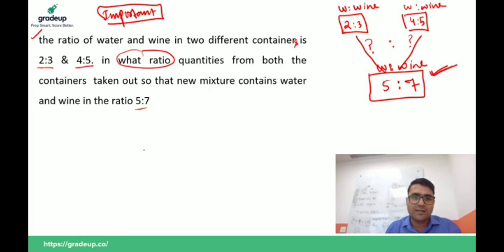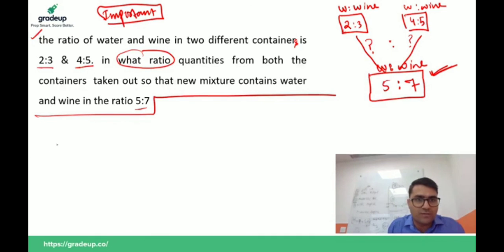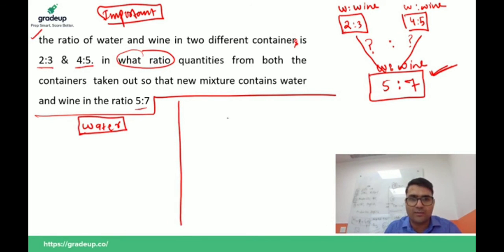So guys, there are two ways to solve this question. You can let the base be water, or you can do this question by letting the base be wine.